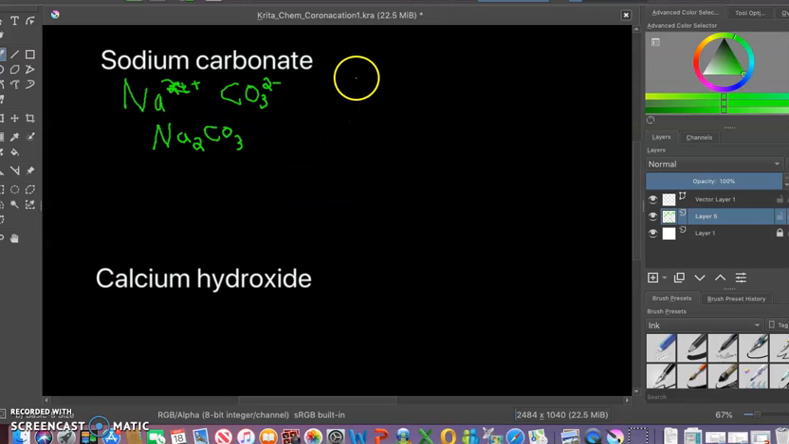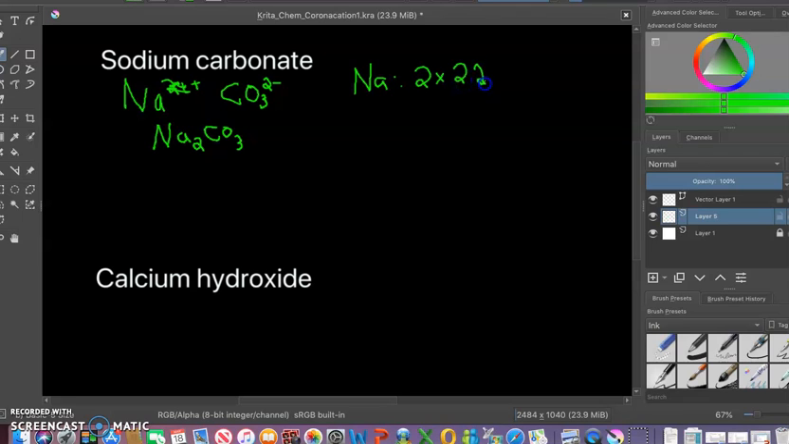So what are we going to have? We're going to have 2 parts sodium. Okay. So we're going to do 2 times the molar mass of sodium, which we know is what? Look on your periodic table, maybe pause me. It's 22.9. I'm going to just call it 22.9.